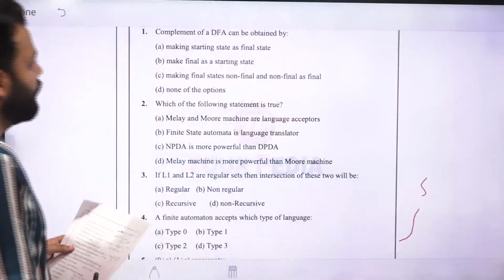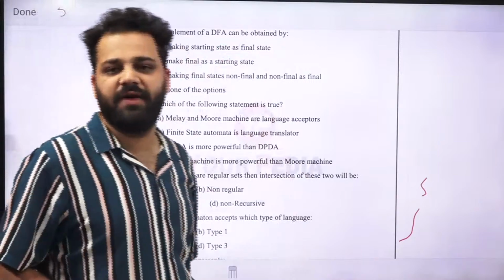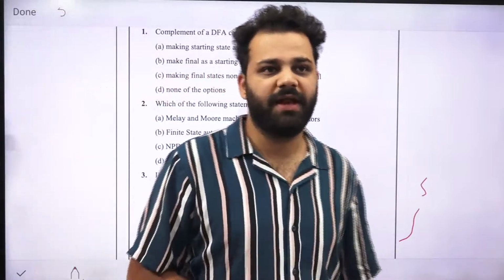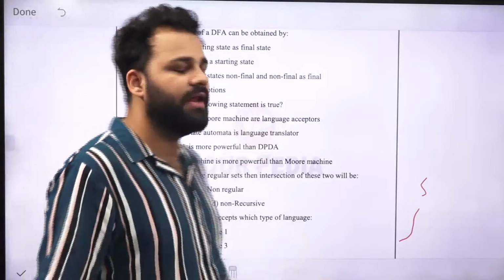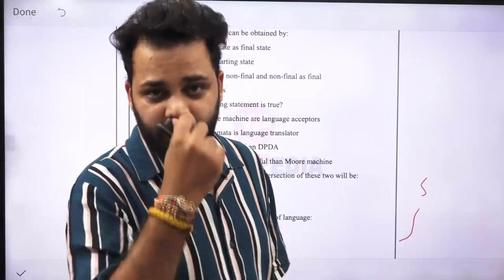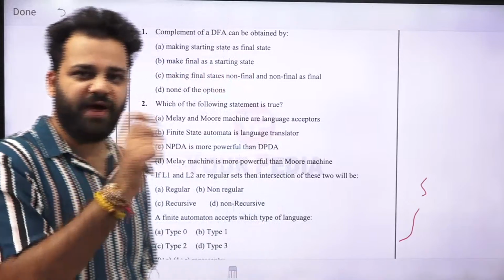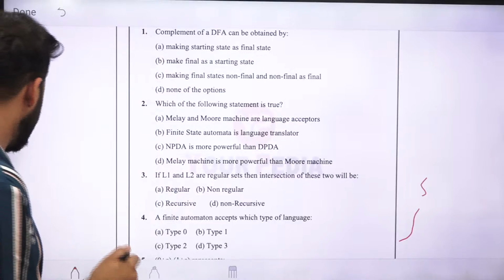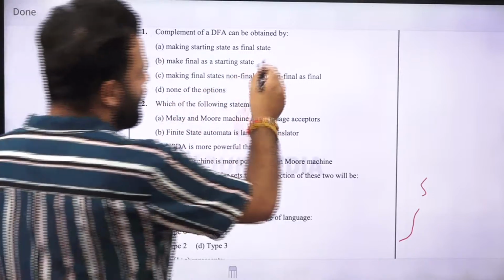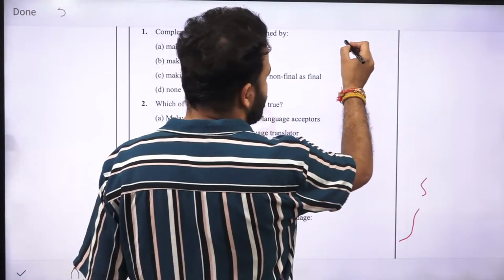Yes. So first is complement of NFA can be obtained by, any answer. So complement of NFA or DFA can be obtained by one method only. You have to change the final states to non-final states and non-final states to final states. So how can we do that? Let's say that you have a